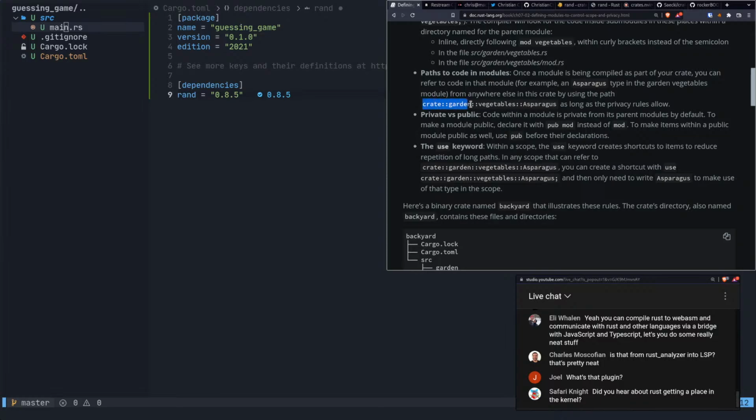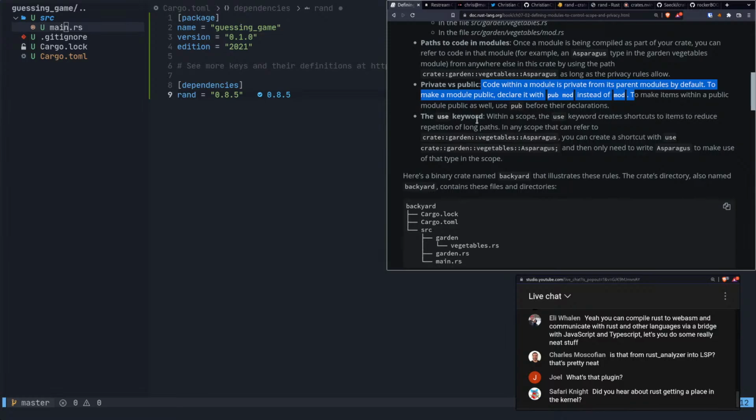Using the path crate garden vegetable. All right, gotcha. As long as the privacy rules allow. Private versus public. Code within a module is private from its parent modules by default. To make a module public, declare it with pub mod. Okay, that's simple.